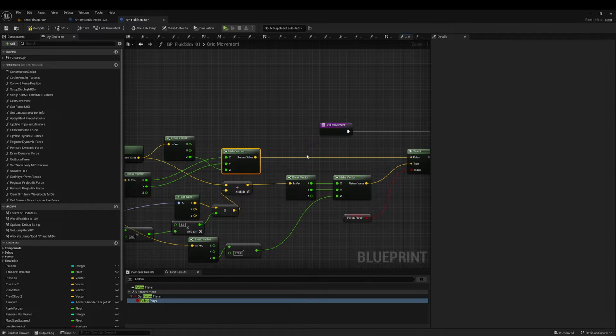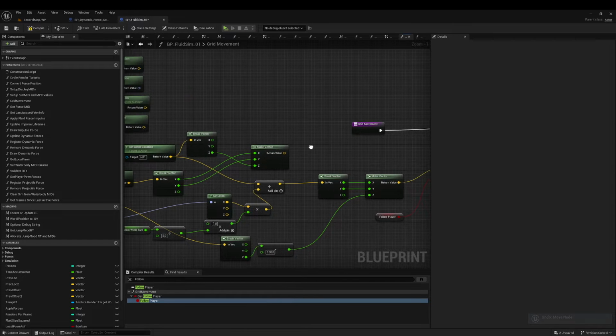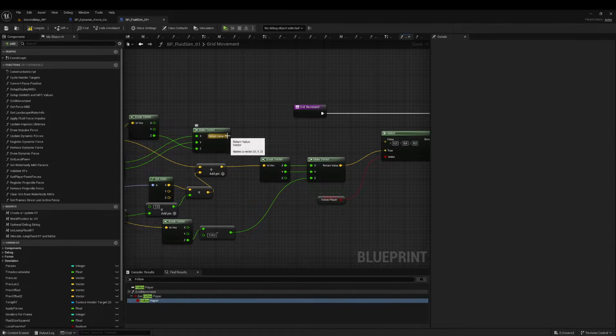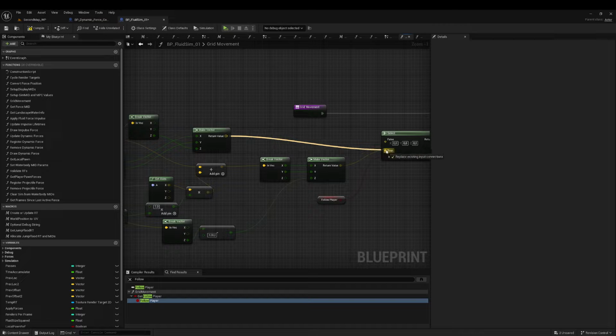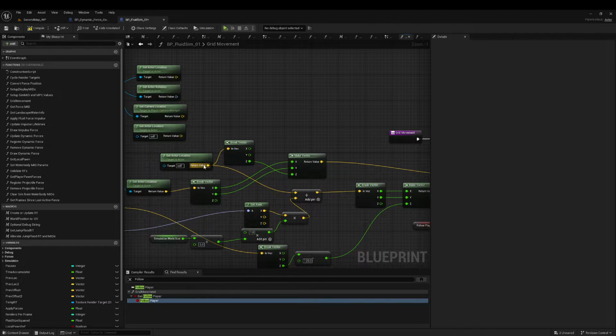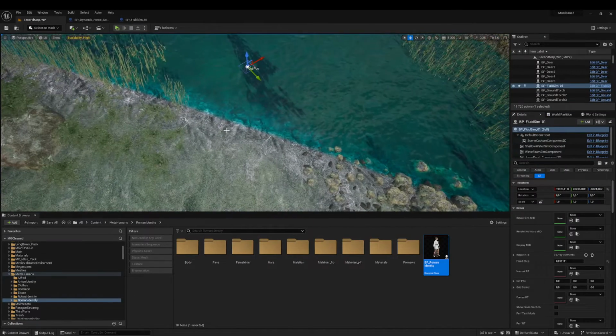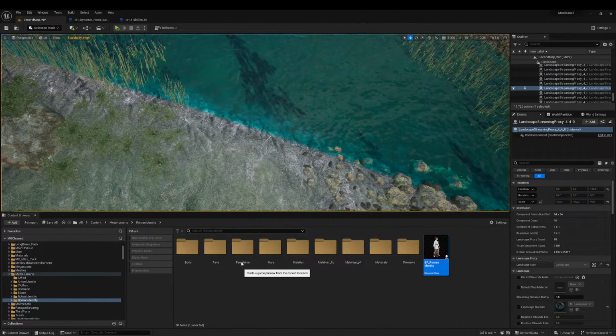Oh, no. This one vector should be connected to selection true. Yes, right. And actor location should be connected to selection false. And that may fix everything for us. Let's try it.